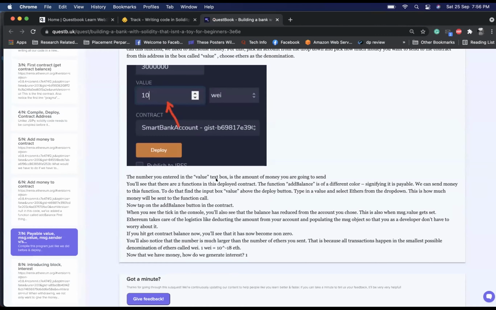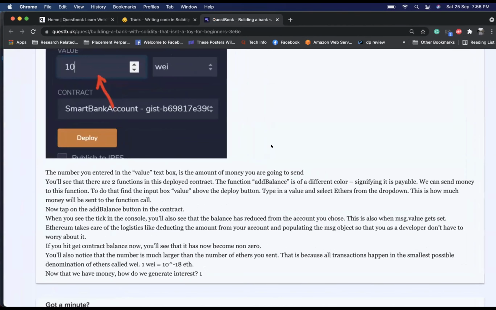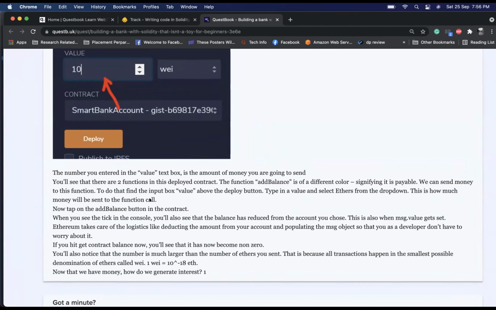The number you entered in the value text box is the amount of money you're going to send. You'll see that there are two functions. The function add balance is of a different color. We can send money to this function. To do that, use the input box value above the deploy. Type in a value and select ethers. This is how much you'll be sending. Now tap on the add balance button in the contract. Did that. In the console, you'll see that the balance has been reduced from the account you chose.